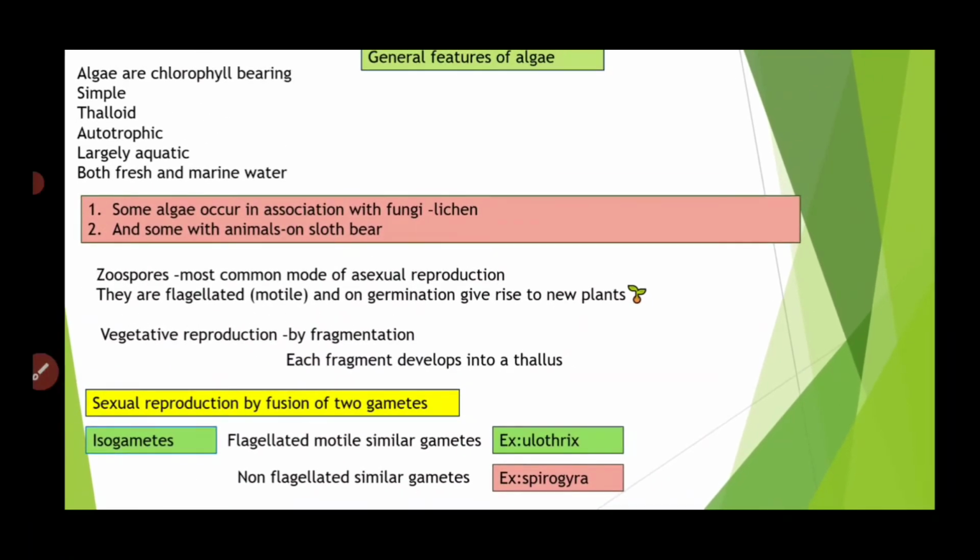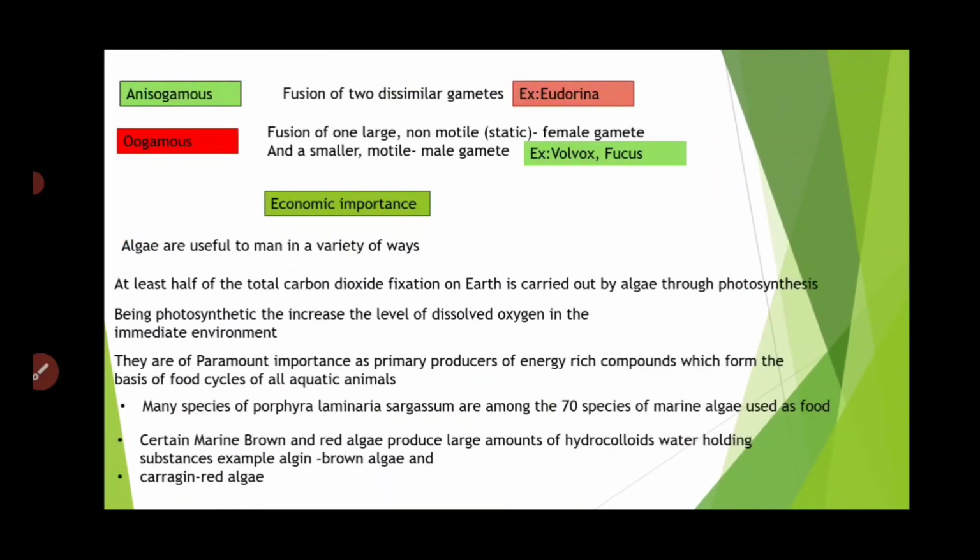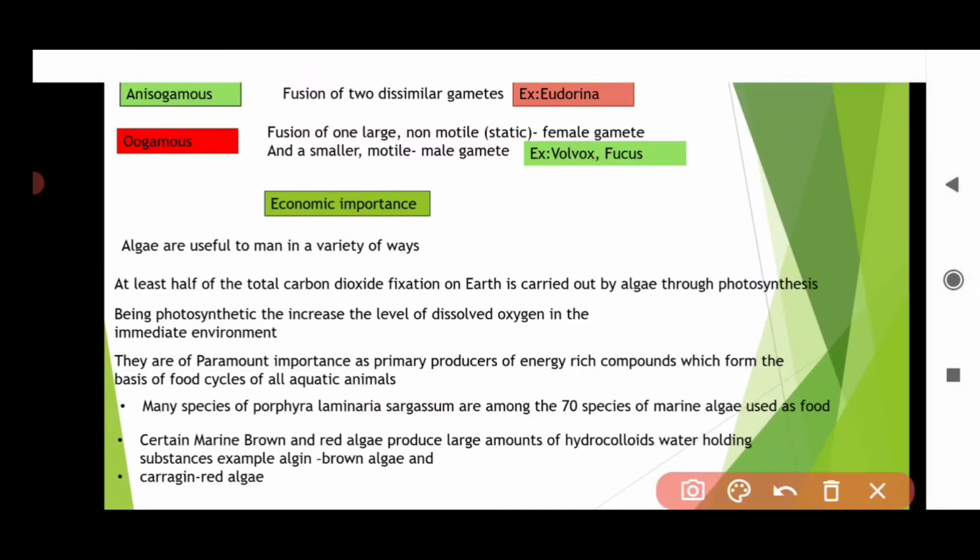So isogametes: Ulothrix and Spirogyra. The motile one is Ulothrix, the non-motile one is Spirogyra. So remember this. This is very, very important.